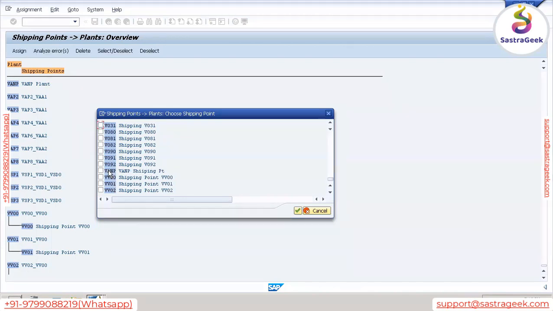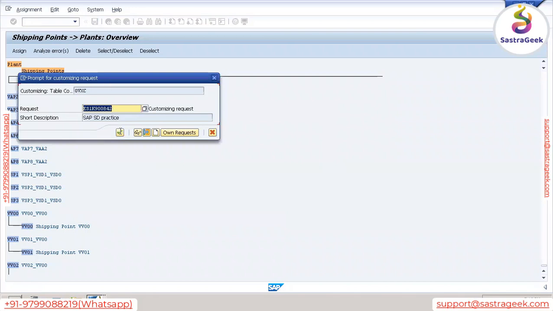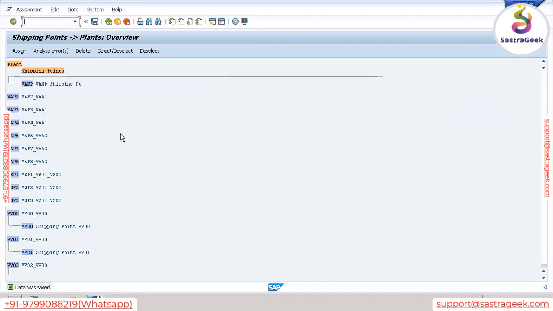Here you can see VNP is there. Select this, click on continue. Mapping is done. Now you can see this VNP shipping point mapping is completed. You can see the black line. Save this. In this way, this mapping is also completed.